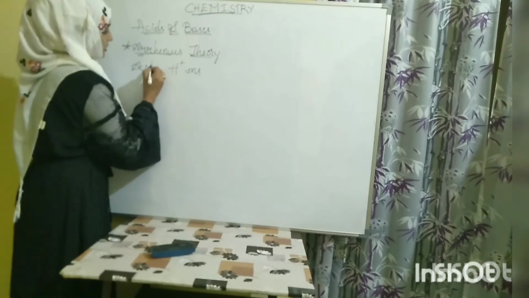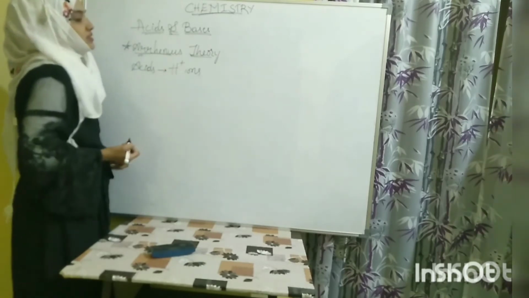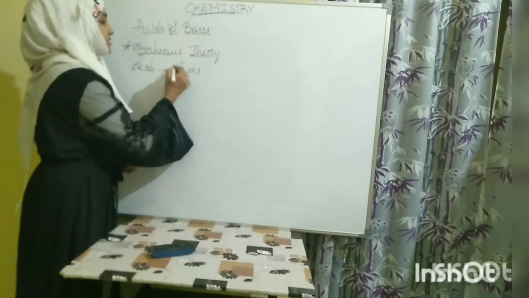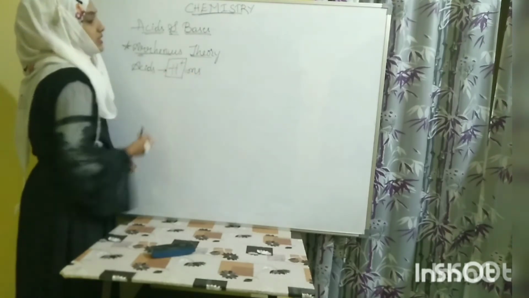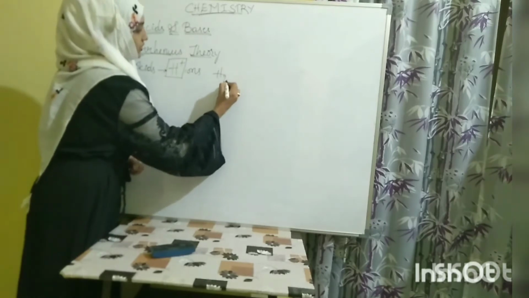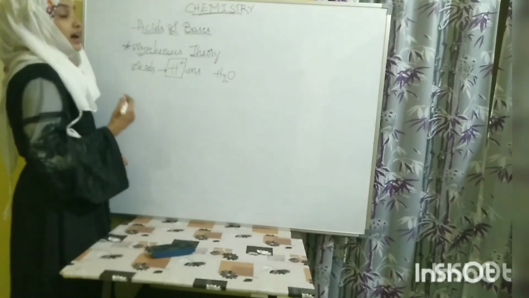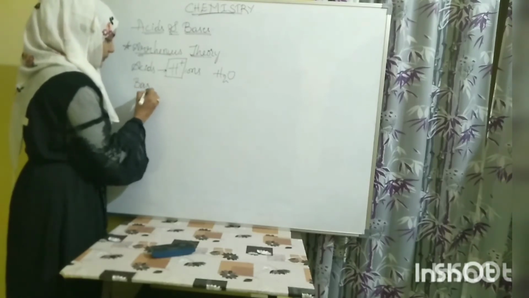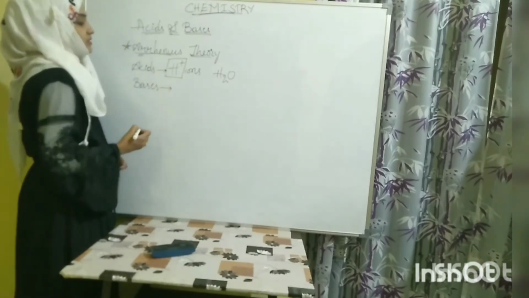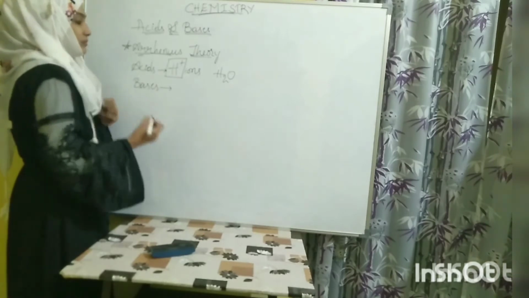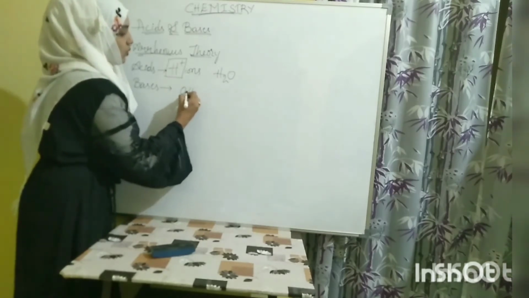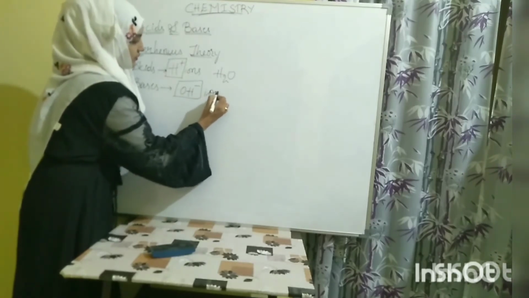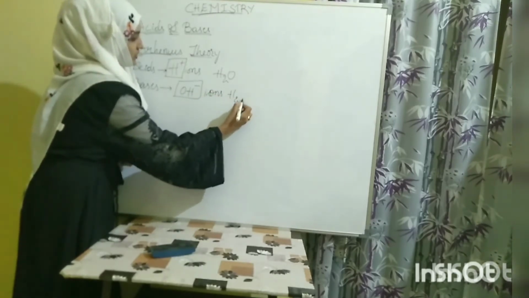Acids are the substances which liberate H plus ions in water, and at the same time bases are elements which liberate OH minus ions in water.